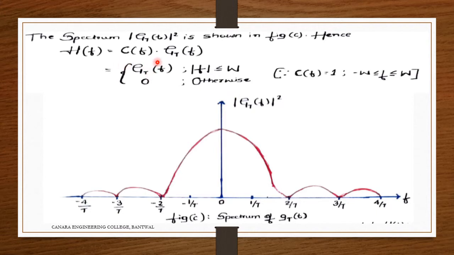So H(f) equals C(f) into G_T(f), because of the presence of AWGN. Here you can see the signal is represented in a sinc form, and we represented it by G_T(f) where mod f is less than or equal to W, because C(f) is equal to 1 for minus W less than or equal to f less than or equal to W. This is the range here, and we can say directly H(f) is equal to G_T(f) because of this condition, mod f less than or equal to W, and 0 otherwise.